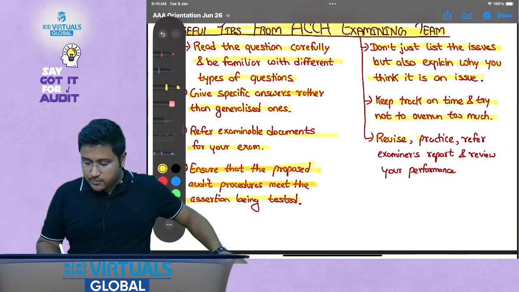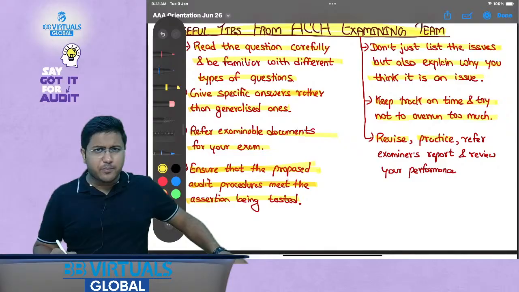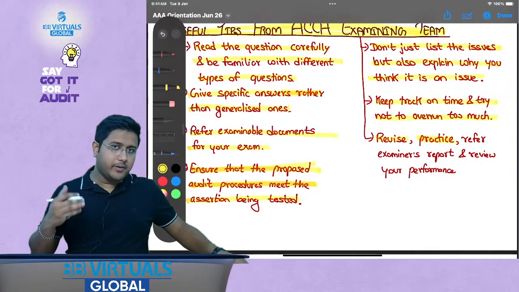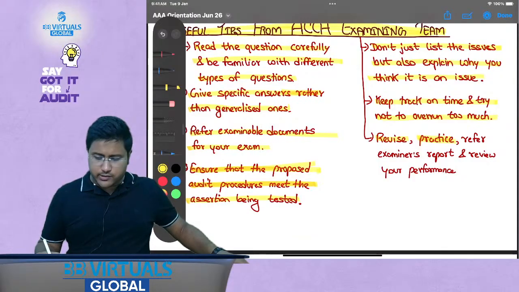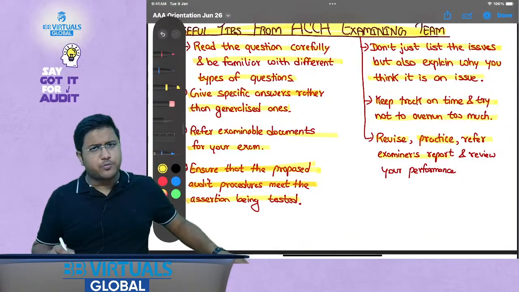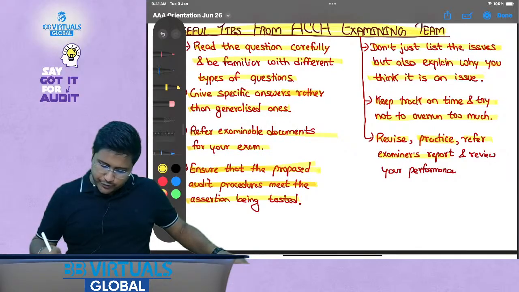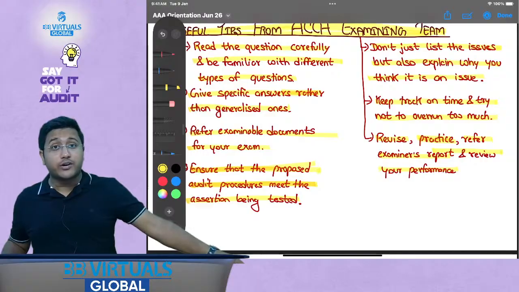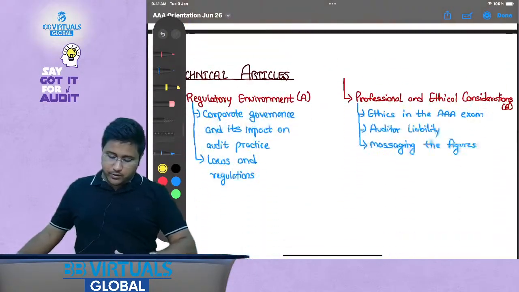Then revise, practice. Revise, sir, will you help us revise also? Yes, I will be conducting multiple revision sessions. Practice, yes, I will be conducting mock tests and practice sessions as well. Refer to examiner reports, you don't need to worry, I will be doing it for you. And review your performance. This I will also be doing along with the mock tests that I will be conducting with you. Okay.